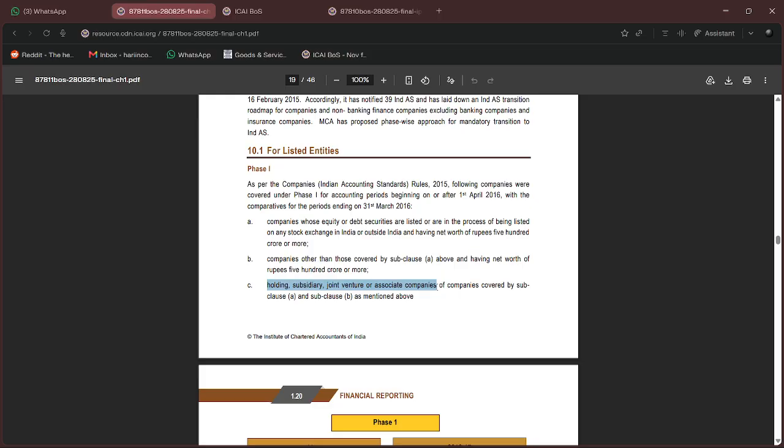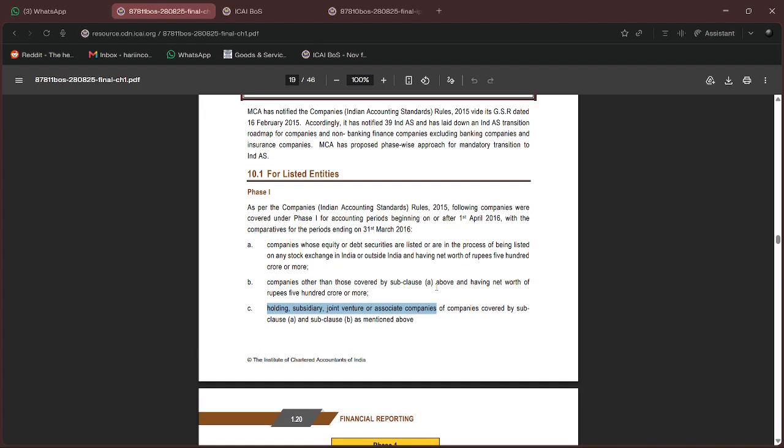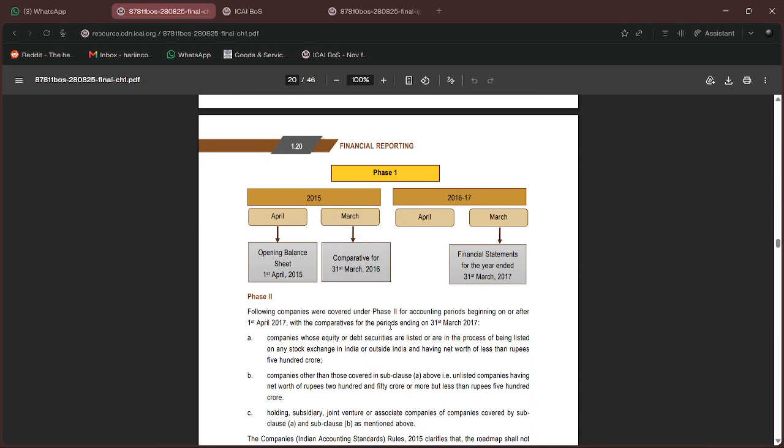They have mentioned what can be included. The holding company will be included. Your subsidiary will be included. Joint venture, if you have any joint venture with any other entities, that also will be included. Or associate, if you have any, that also will be included. So this is phase one. The criteria basically is 500 crores or more, listed or not listed, and all the HSJA: holding, subsidiary, joint venture, or associate companies.